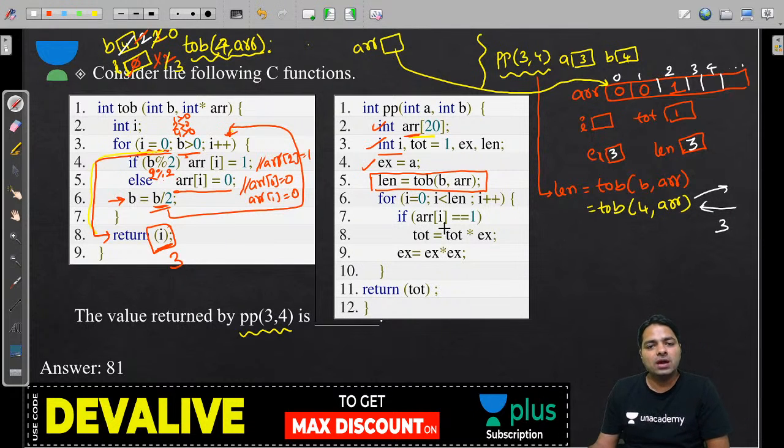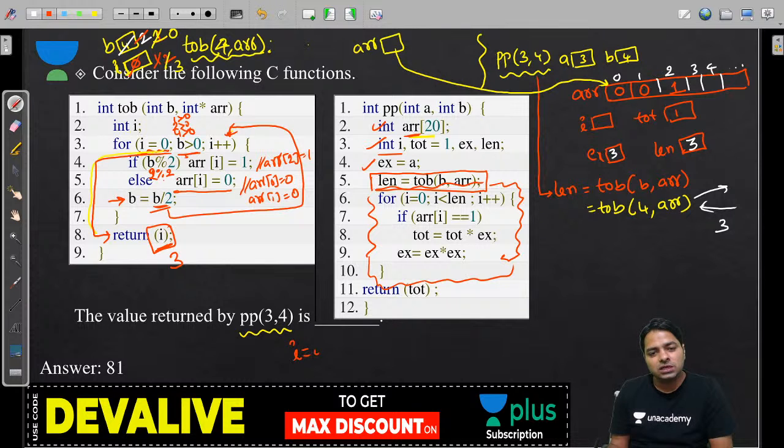Yes, now we are going to execute one by one. We have a loop now. This loop is important for you. You should execute this very patiently. And guys, i equal to 0 is the loop now. What happens? i is equal to 0, i less than len, which is 3 now. 0 less than 3, yes. And it is going to check if ARR of 0 is equal to 1, not 1, right? So this is going to fail now.